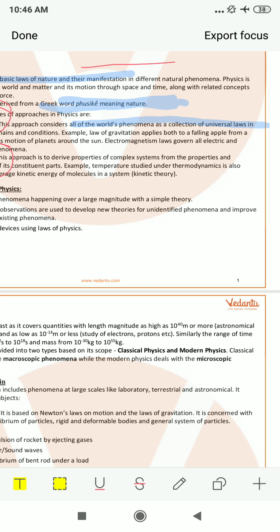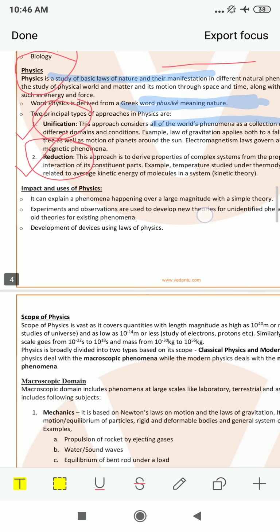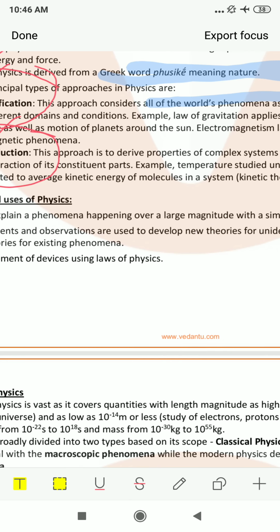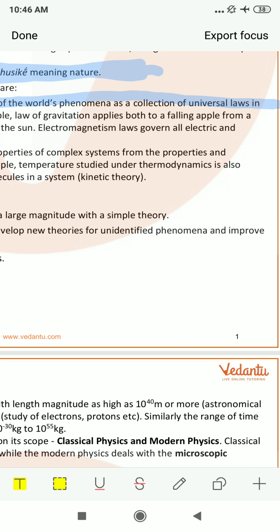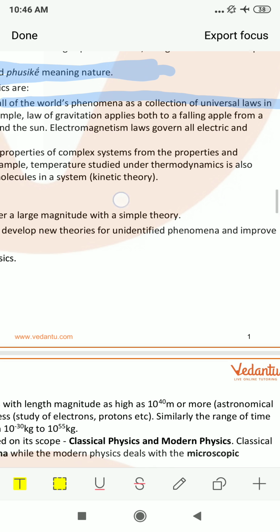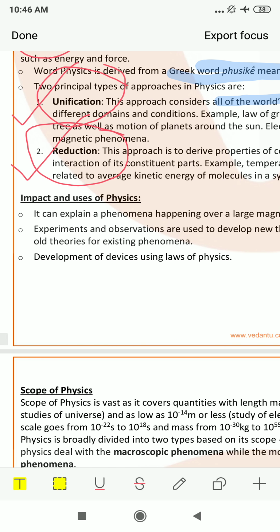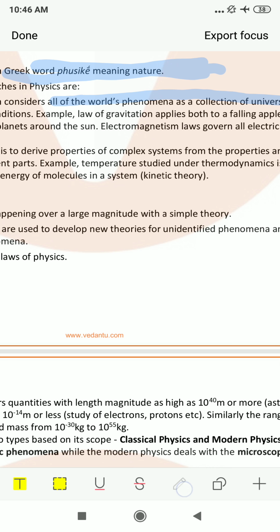The law of gravitation applies both to an apple falling from a tree as well as the motion of all planets around the sun. Next, electromagnetism laws govern all electric and magnetic phenomena. Electromagnetism is a part of class 12th physics. At present, you can consider it as a branch of physics.